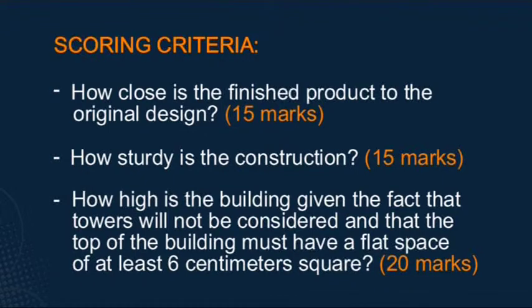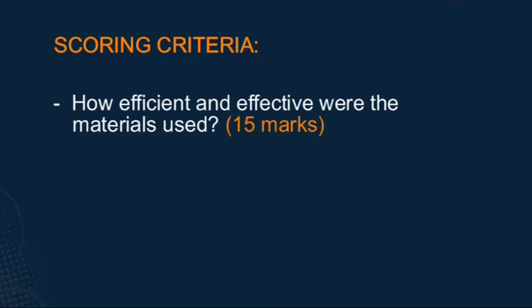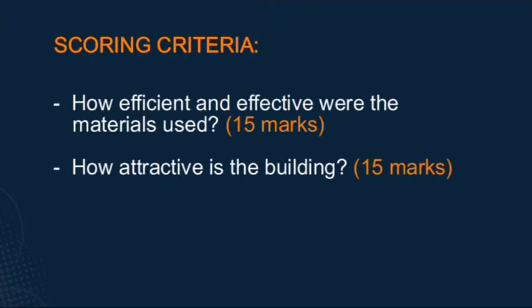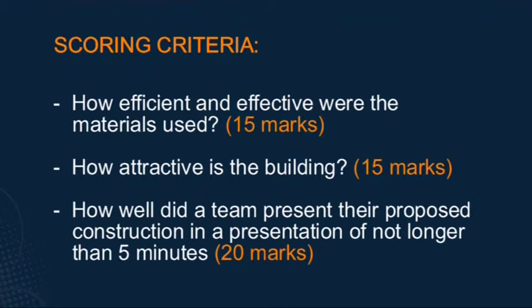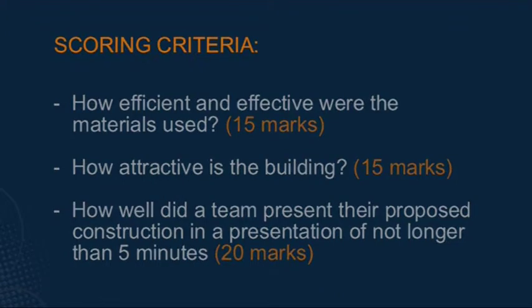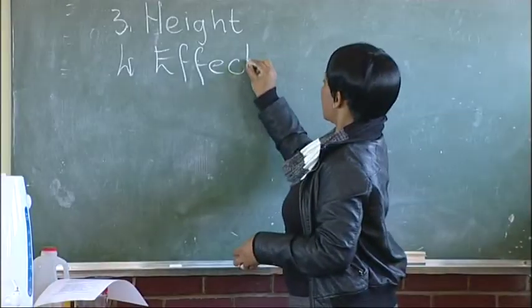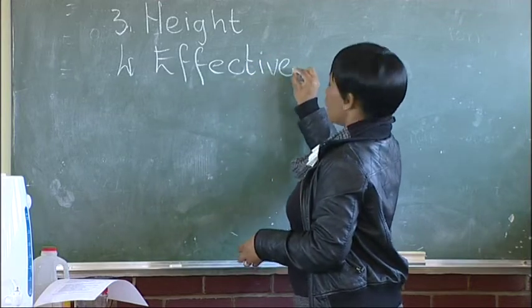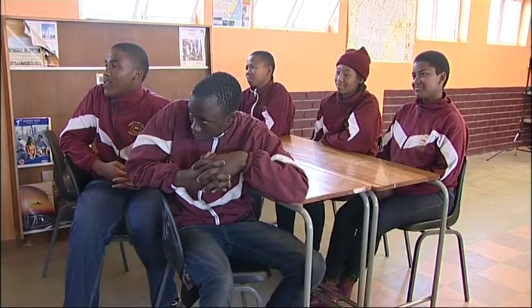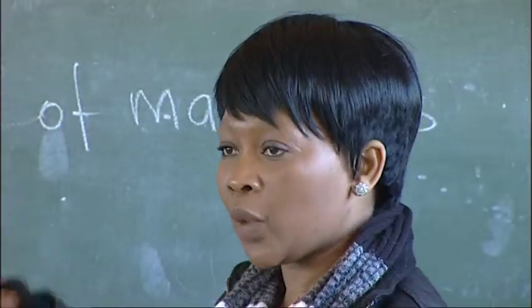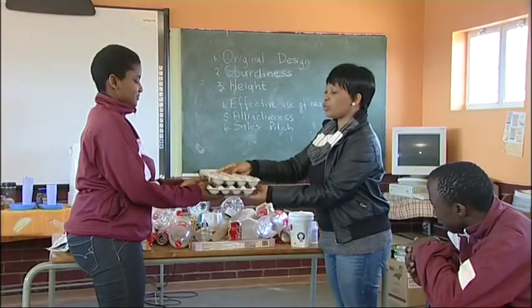20 marks. How efficient and effective were the materials used? 15 marks. How attractive is the building? 15 marks. How well did a team present their proposed construction in a presentation of not longer than 5 minutes? 20 marks. Write the scoring criteria on the board and remind the groups from time to time of the need to satisfy all of these.